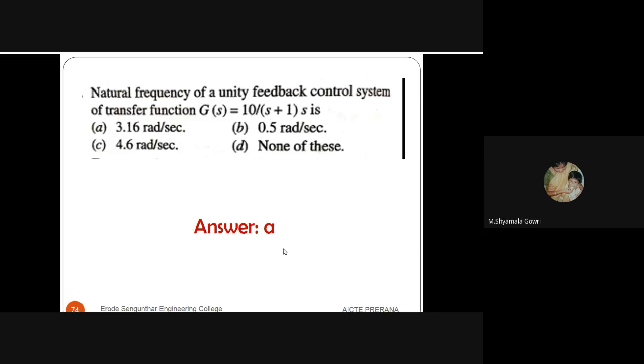Next question. The natural frequency of a unity feedback control system with transfer function G of s equal to 10 divided by s into s plus 1 is. So natural frequency is omega n. By comparing with the general form, the numerator is omega n squared. Here, instead of omega n squared, the value is given as 10. So square root of 10, 3.16 radians per second. This is the answer for the natural frequency of the system.